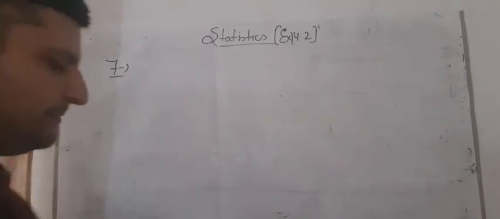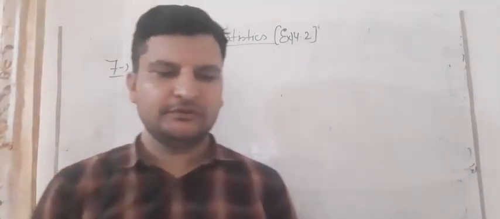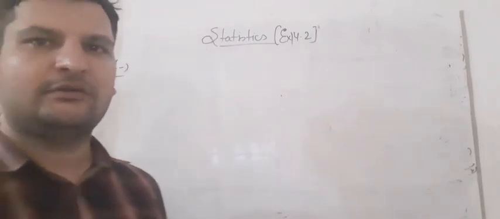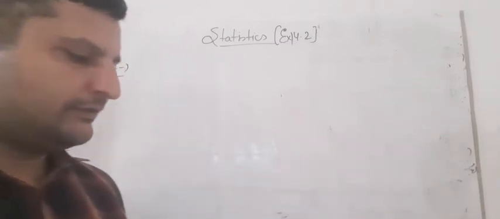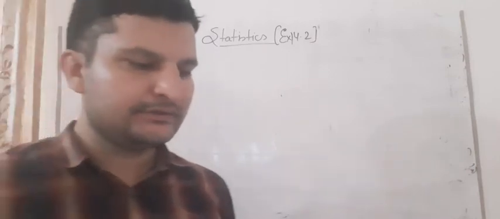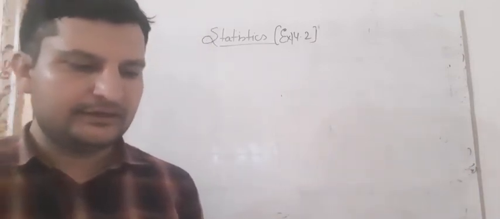It is given that pi is equal to 3.1415926 up to 50 decimal places. It is given in your book, so you can count it from there. I am counting it from my book also. The value of pi up to 50 decimal places is given below. Make a frequency distribution of the digits from 0 to 9 after the decimal point.